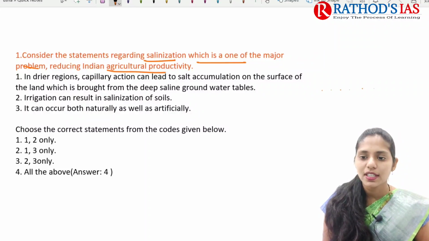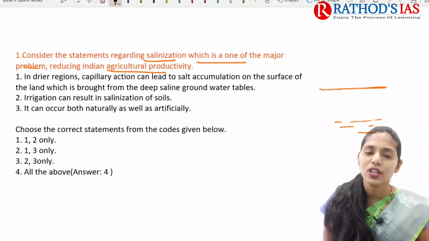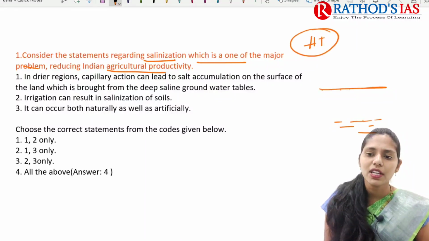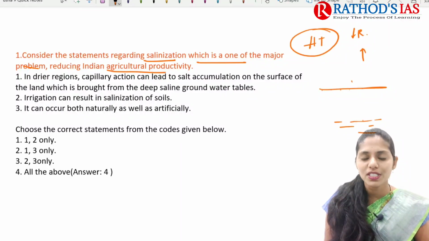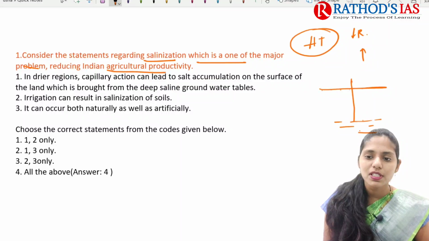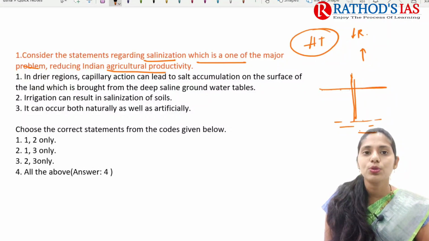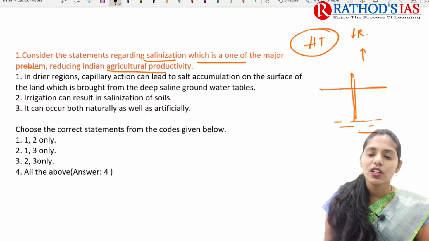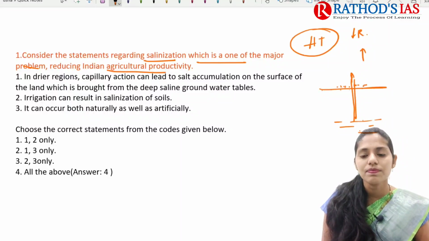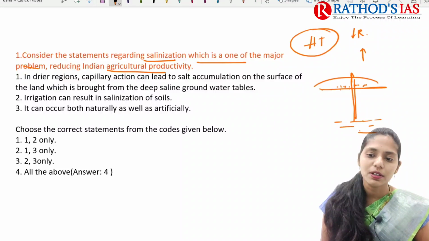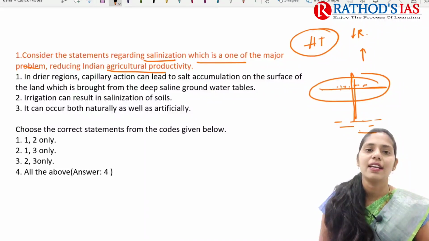For example, let us take this as the surface of the earth, and here we have a groundwater table somewhere. In regions with high temperature and low rainfall, evaporation increases. Whenever evaporation is happening, the water present in the groundwater table comes up through capillary action and evaporates, and the salts are deposited on the surface. So this is one important mechanism leading to salinization.